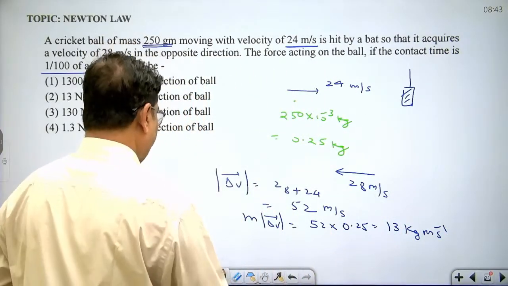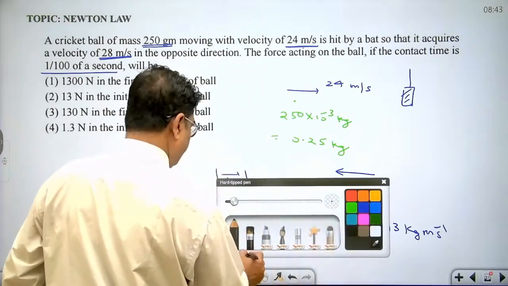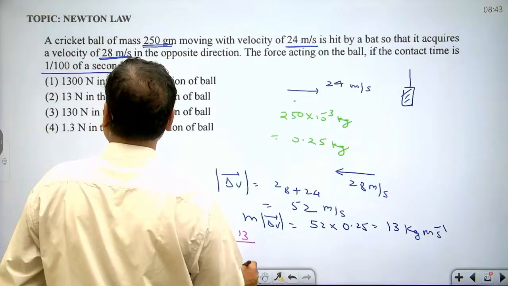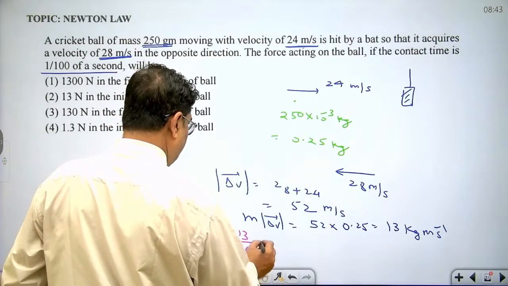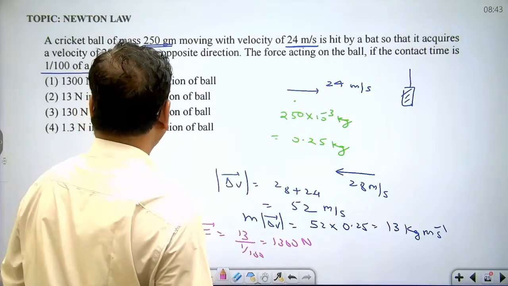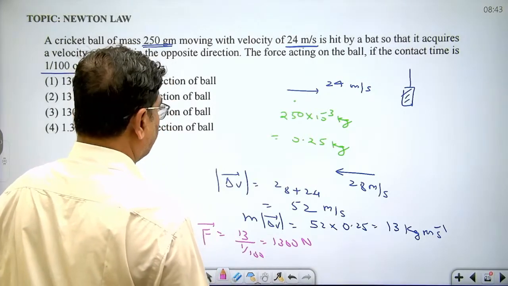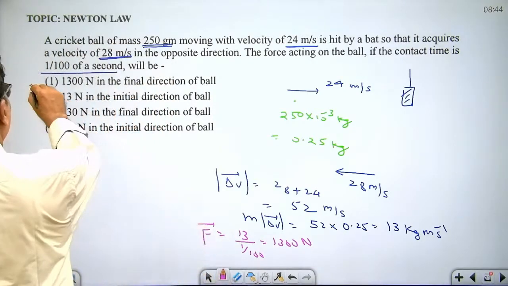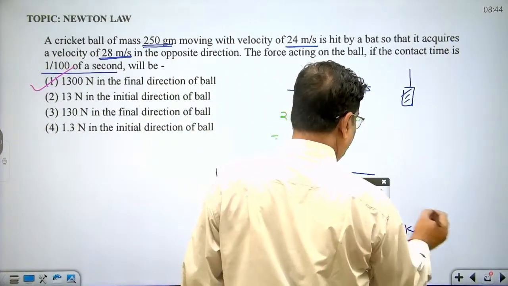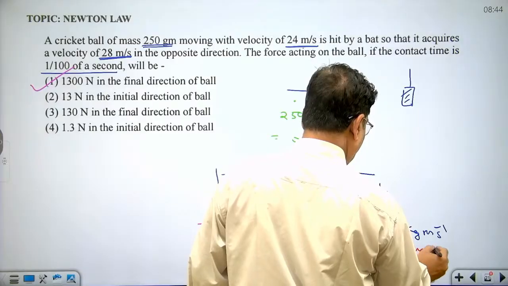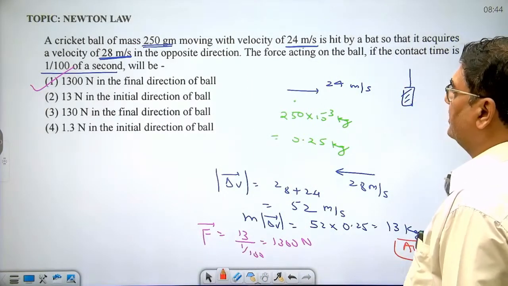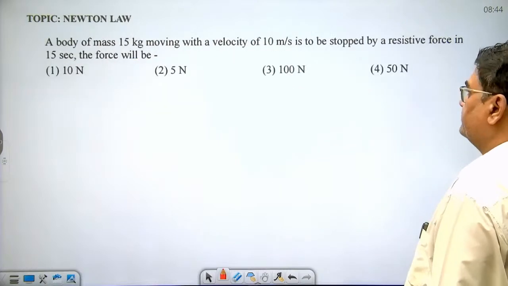Force is delta P upon delta t. So force is 13 upon 1 upon 100. This is 1300 Newton, in the final direction of the ball. So the answer to the given question is option 1. Option 1 is the correct answer.